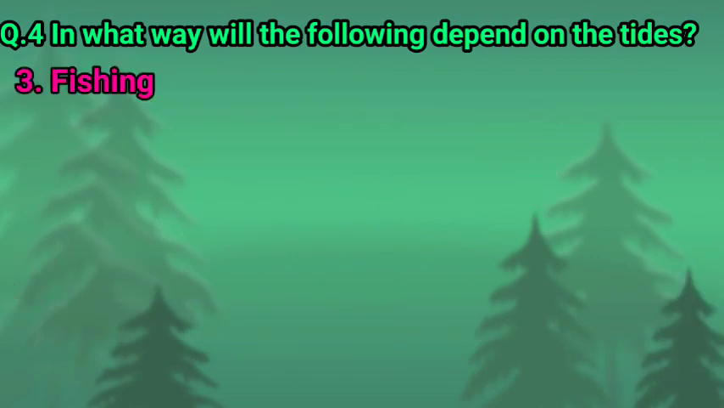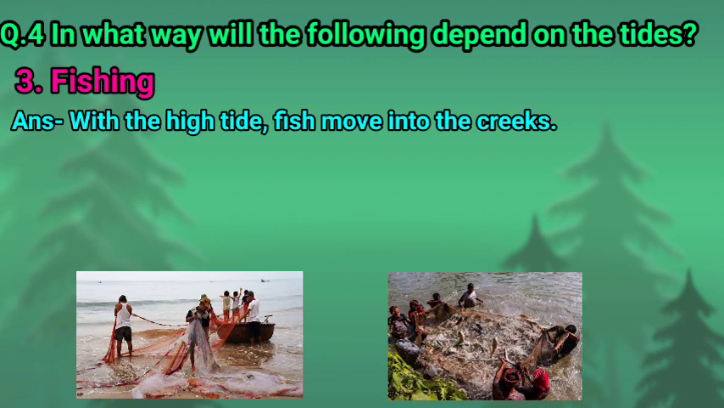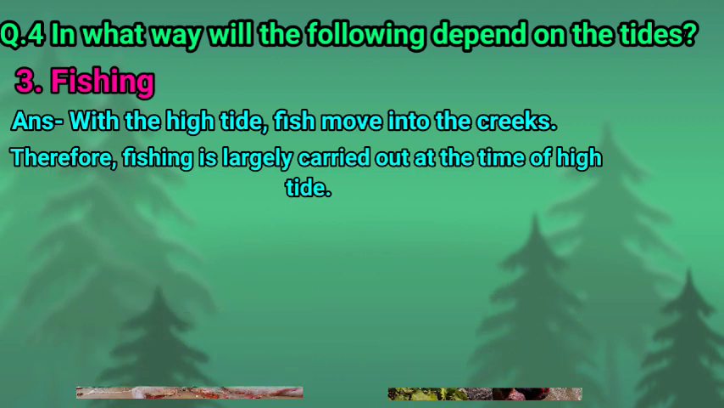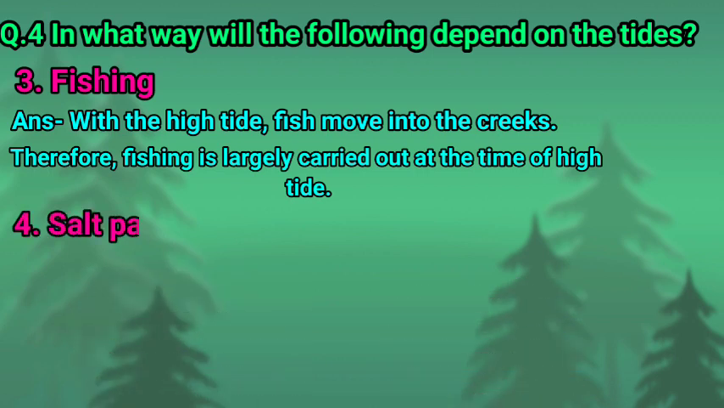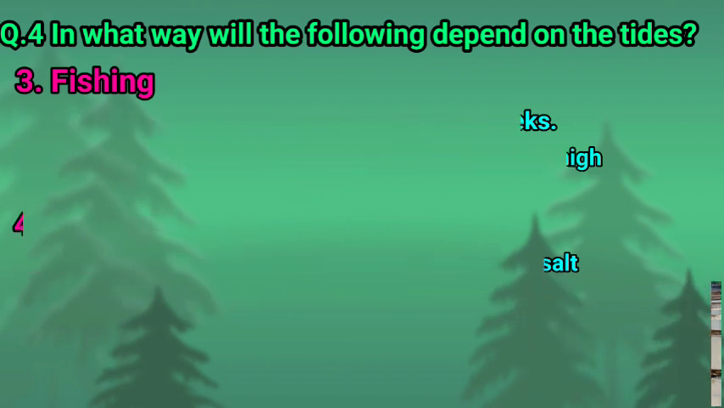Next, number 3, fishing. Children, we had learned that with the high tides, fish move into the creek. Therefore, fishing is largely carried out at the timing of high tide. Next, number 4, salt pan. So children, we had learned that during the high tide, seawater can be stored in the salt pan. From this water, salt can be obtained.